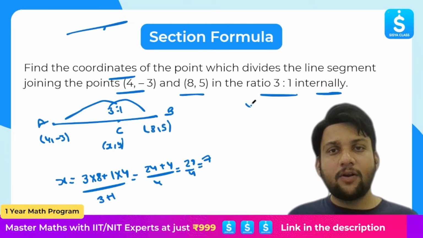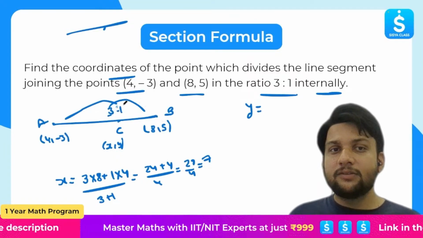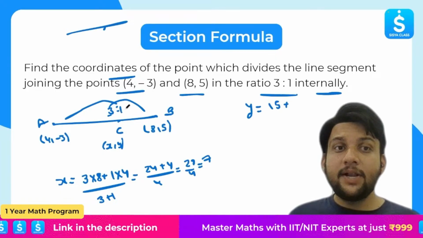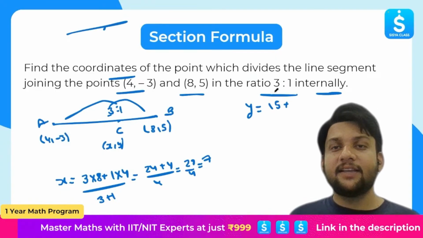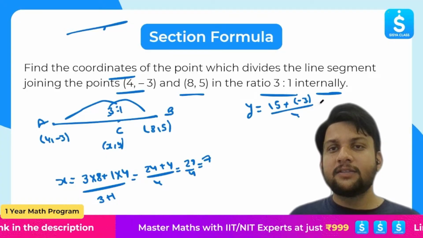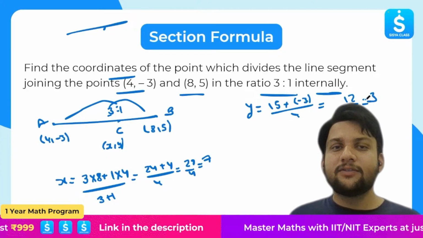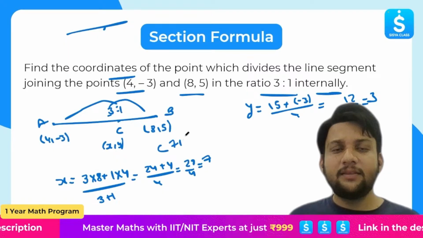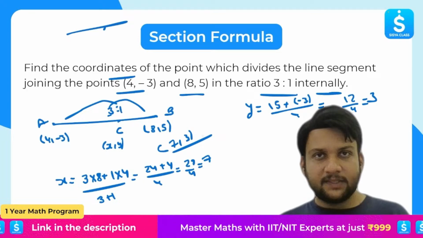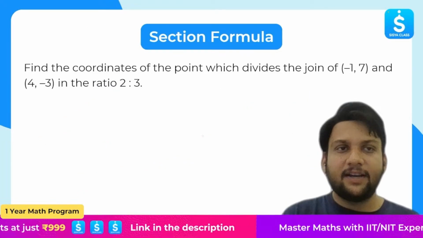Similarly, can I find the y coordinate? y will be given by, see, 3, but this time I have to take 5. So 3 multiplied by 5, that is 15, plus 1 multiplied by minus 3, over m plus n, that is 4. So 15 minus 3 will give us 12. 12 by 4 is nothing but 3. So what is the coordinate? (7, 3). This is my required answer. Clear? Yes or no? Awesome. All right, let's move to the next question.